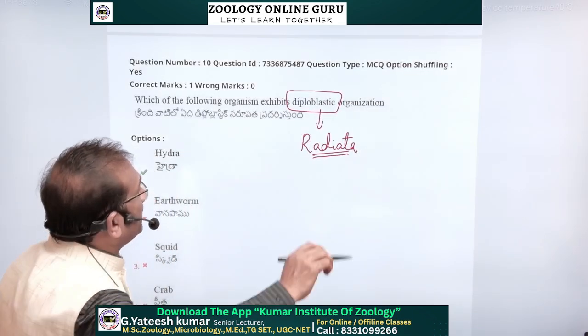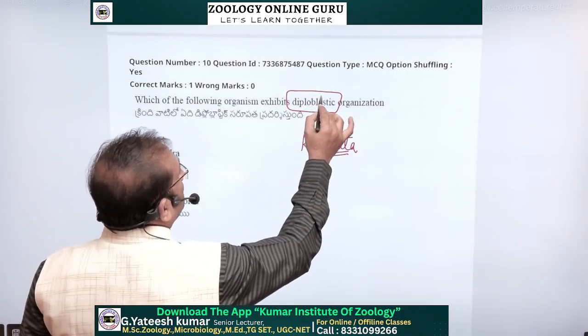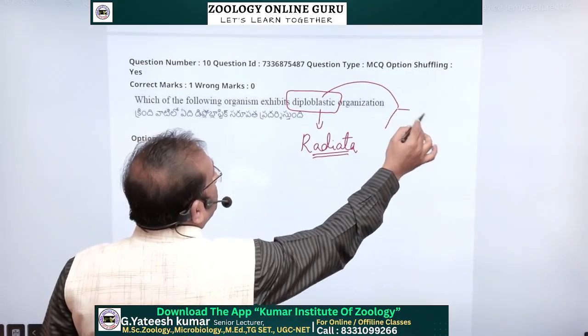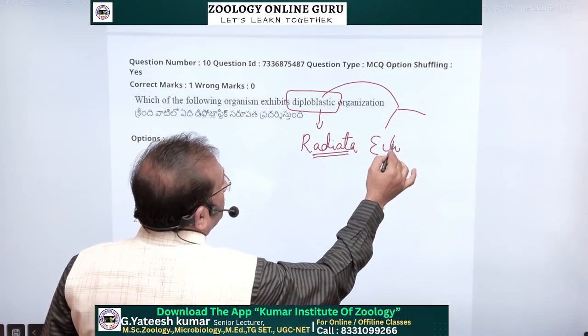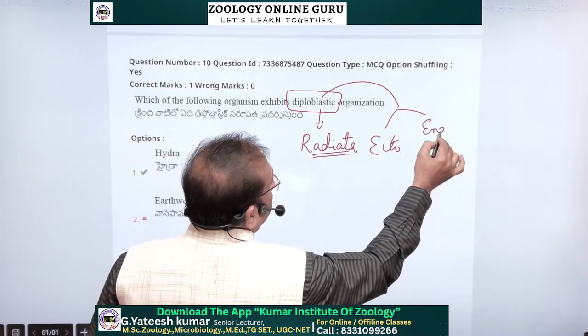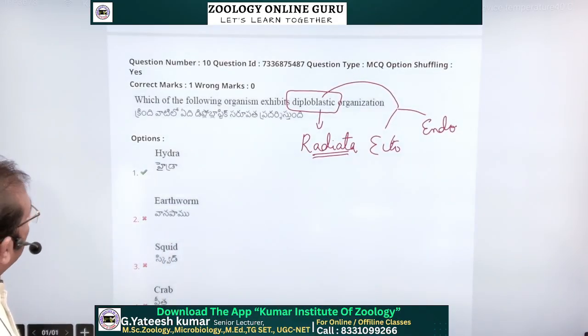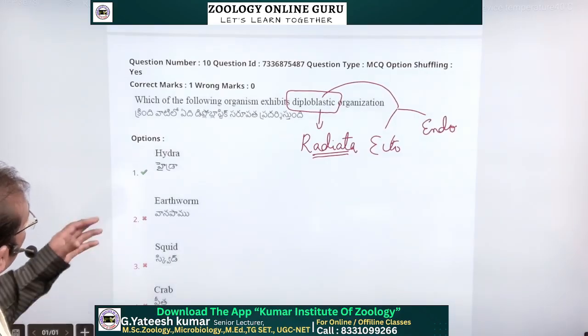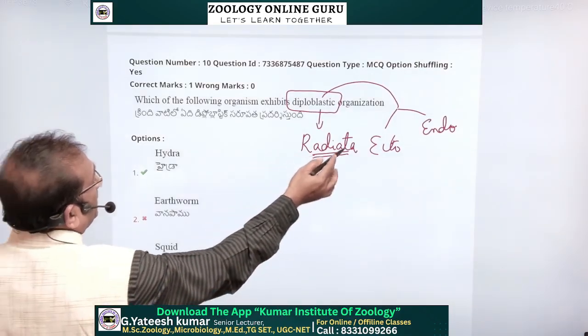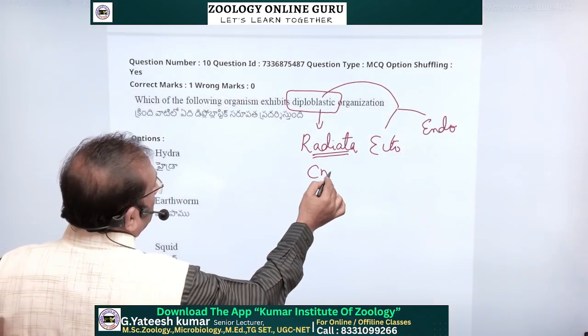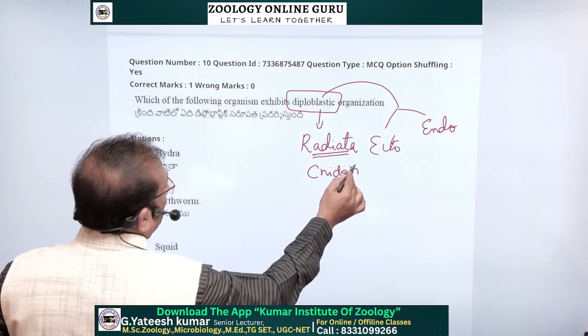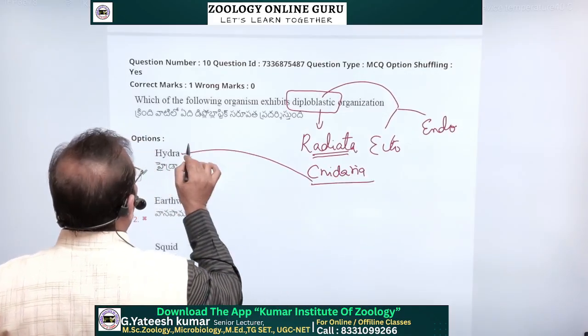Radiata: radial symmetry and diploblastic. He is asking about diploblastic. Diplo means two layers are there, ectoderm and endoderm. That organism, see here, Radiata, Cnidaria. Cnidaria is the example for diploblastic. So in the Cnidaria, Hydra is present.